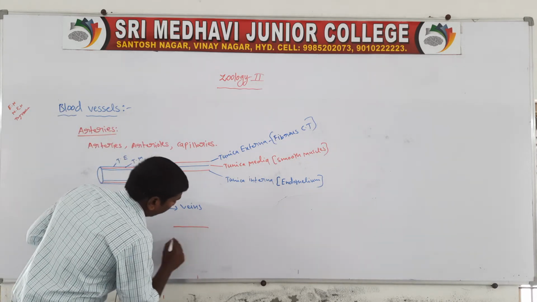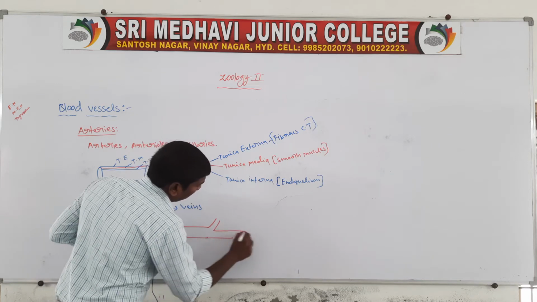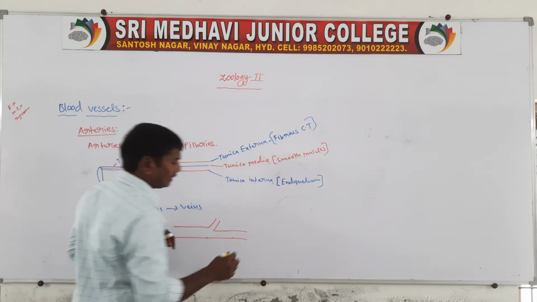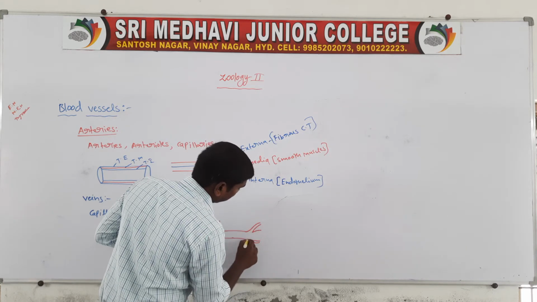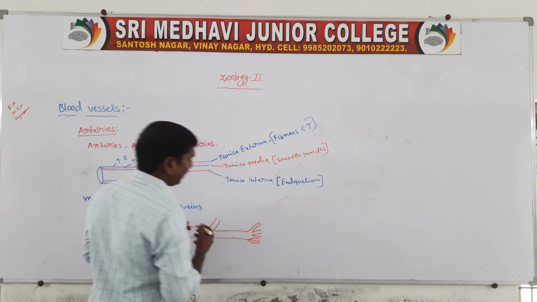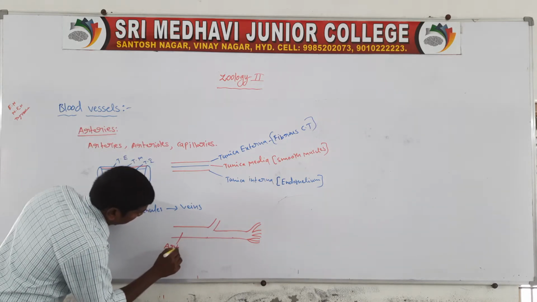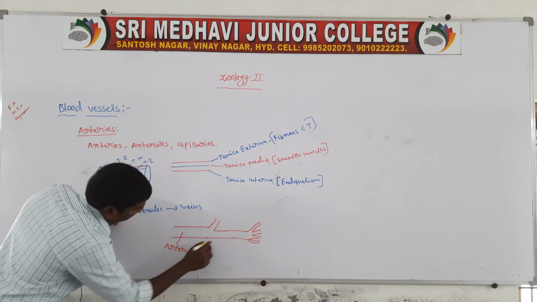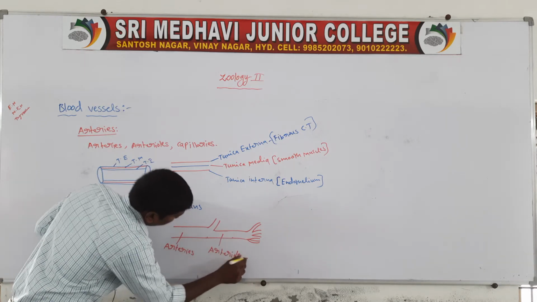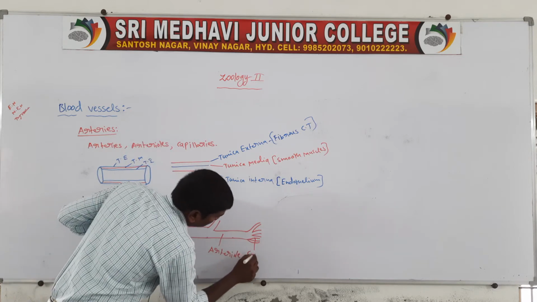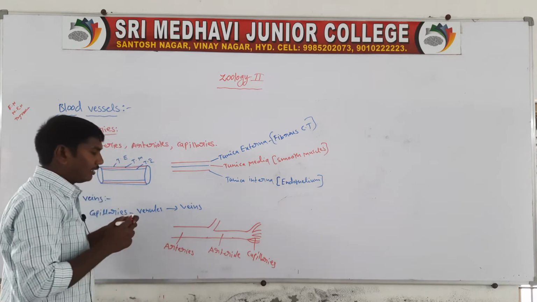Next, first of all, the arteries. The artery is divided into arterioles, and the arterioles are divided into capillaries. So these are the artery, the arteriole, and the capillaries.